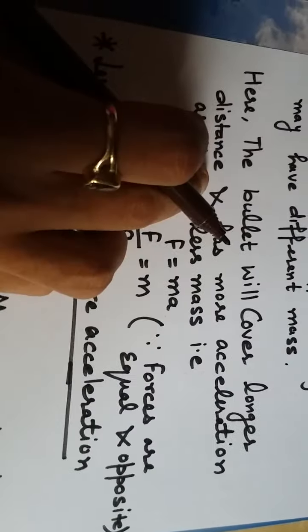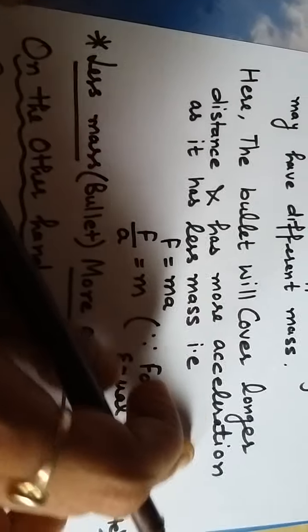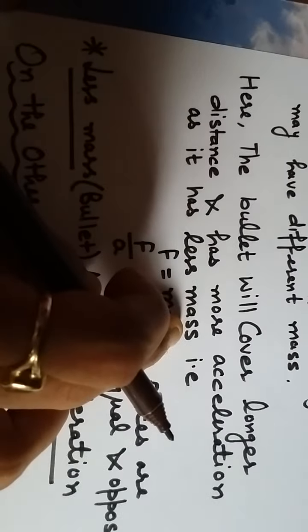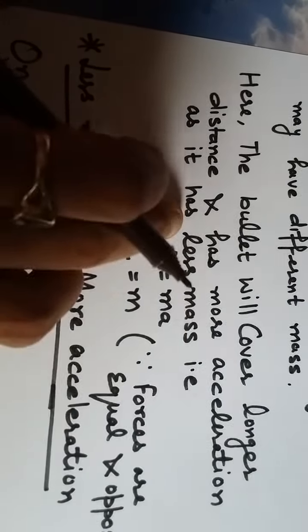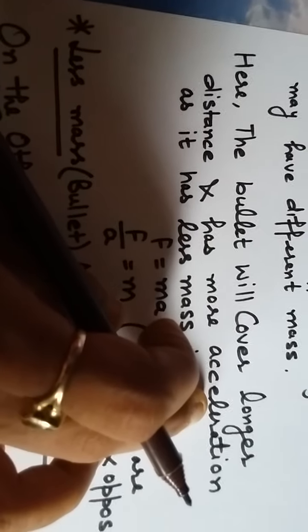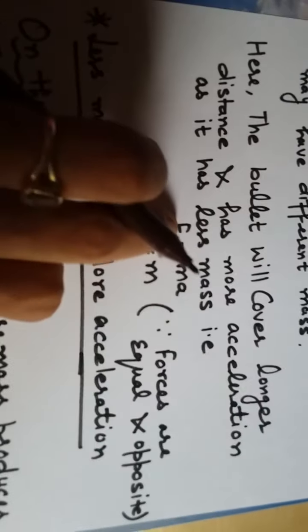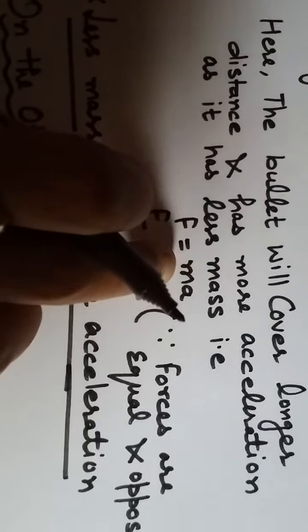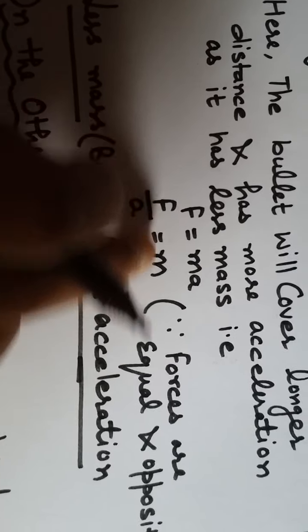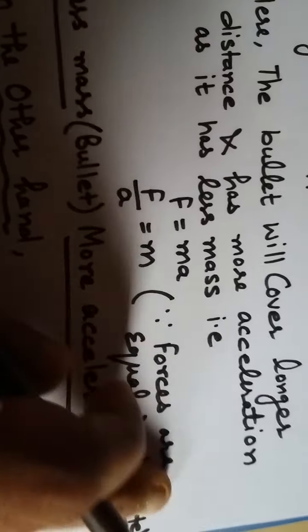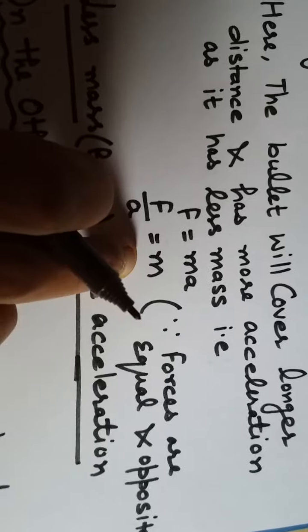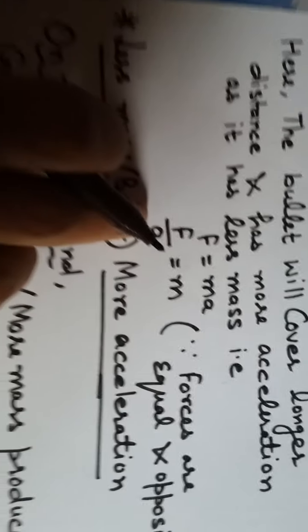The bullet will cover a longer distance and has more acceleration as it has less mass. Because the bullet has very little mass, it has very high acceleration and it will cover a larger distance. You all know Newton's second law, F equals ma. As you all know, forces are equal and opposite, so we are left with m and a.